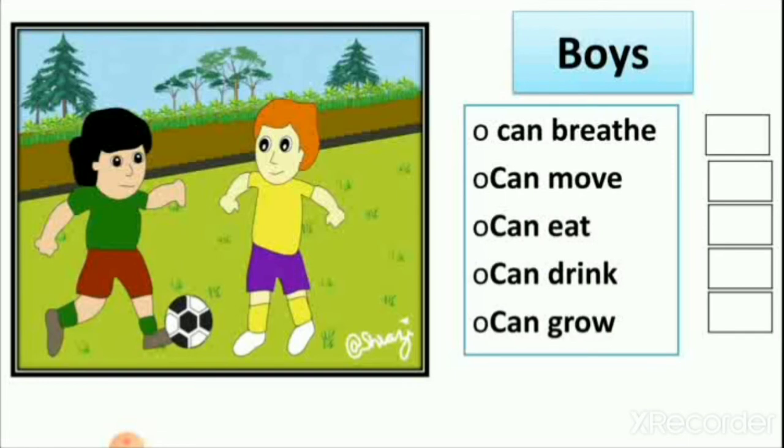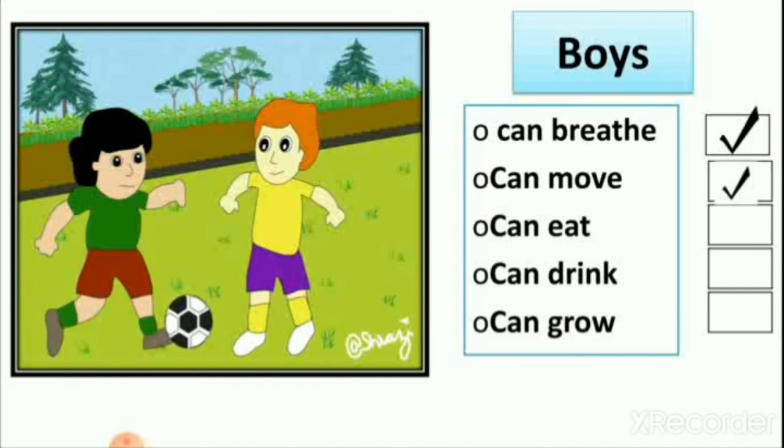Yes, they can breathe, because living things cannot live without air. They breathe every second. Then next, can boys move? Yes, boys can move, because boys are living things. They move on their own without the support of other things. So we have to write here.